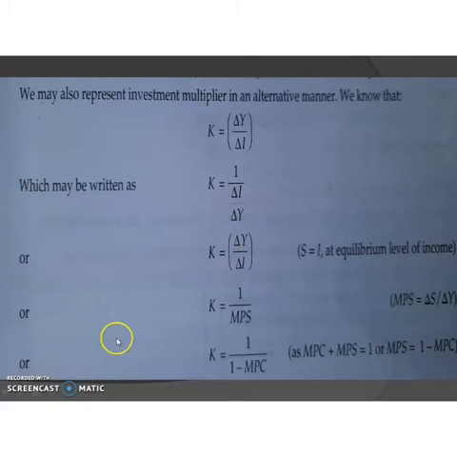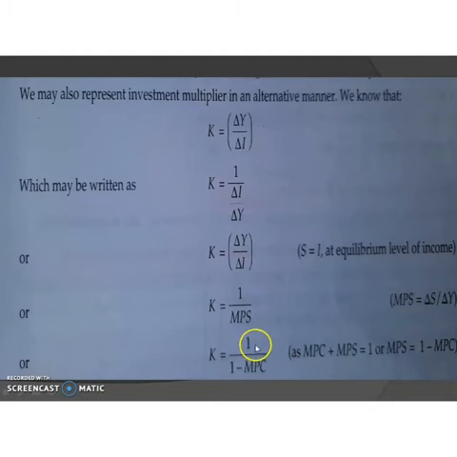So we can write K is equal to 1 by MPS, because here S is equal to I, so delta I is equal to delta S, and delta S by delta Y is the marginal propensity to save. Again we can write K is equal to 1 by MPS. What is MPS? MPS plus MPC is equal to 1, or MPS is equal to 1 minus MPC.